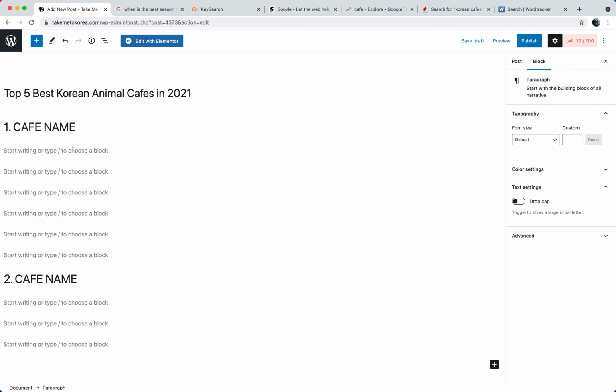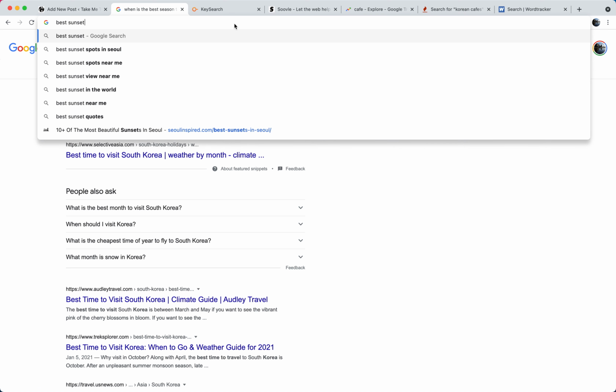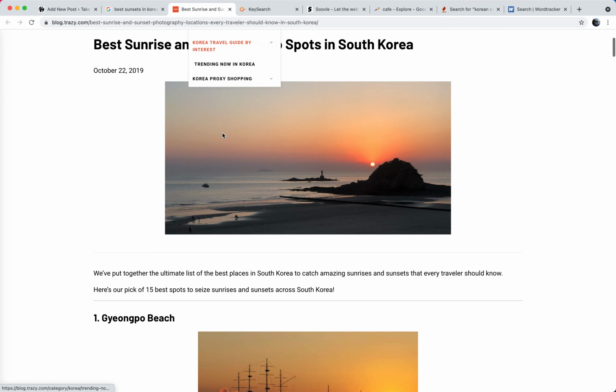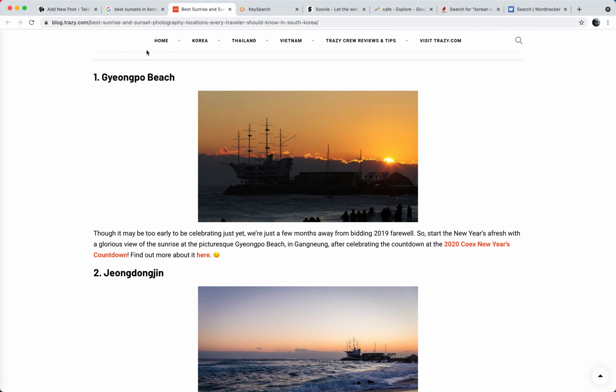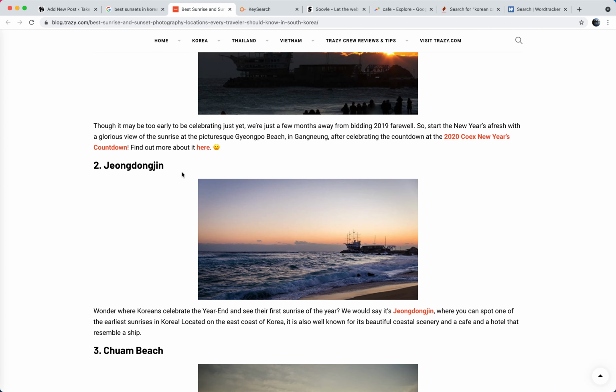And this is very important not just for readers, but also for Google, because it allows Google to look through your website and actually identify exactly what is about what. So I'm not sure if it will work now, because it never works when you're trying to show somebody. But if I search, oh, it does work. If I search best sunsets in Korea, you can see this article here. Google has made this, we call it a rich result, from somebody's website. In this case, Tracy.com. If I go into this website, you can see that number 1 is Gyeongpo Beach, and here, Gyeongpo Beach. 2, Gyeongdongjin.